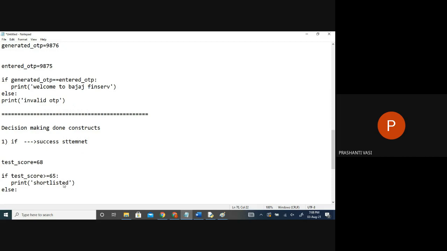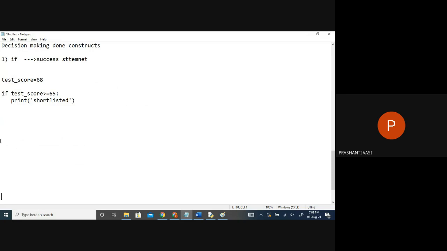Should I sit and send messages to everyone saying you can attend the next round? Sometimes they are not interested in that because so many people are doing the job. I'm only interested in the success people, not the other part. So at that time else is not required, right? And here only one thing: when you write this block, the if condition and a colon symbol, the sentence cannot start from the left side.